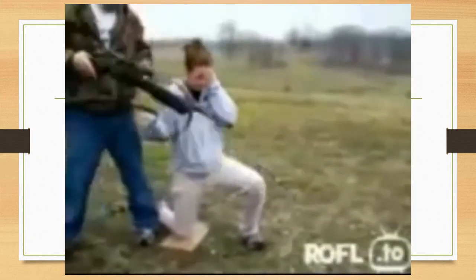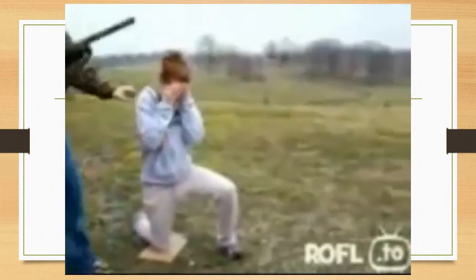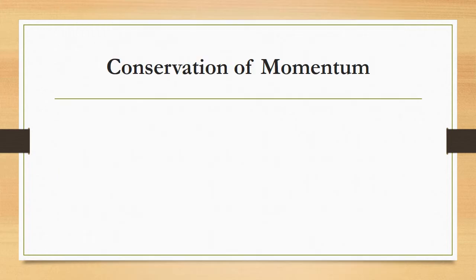Fire away! Whoa, what's going on in that situation? Well, it turns out that the reason that guns recoil or move backwards when you shoot them is because of the conservation of momentum. So let's talk about that idea for a second, the conservation of momentum.